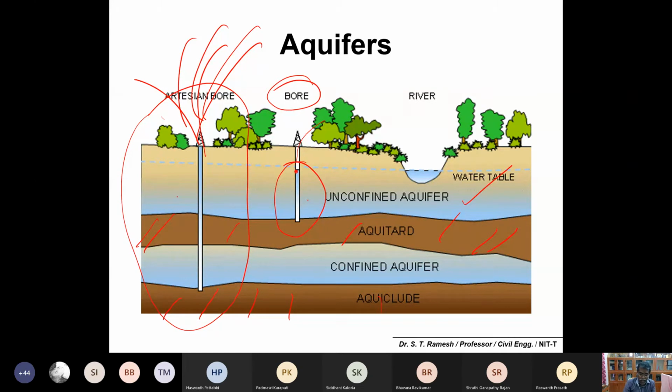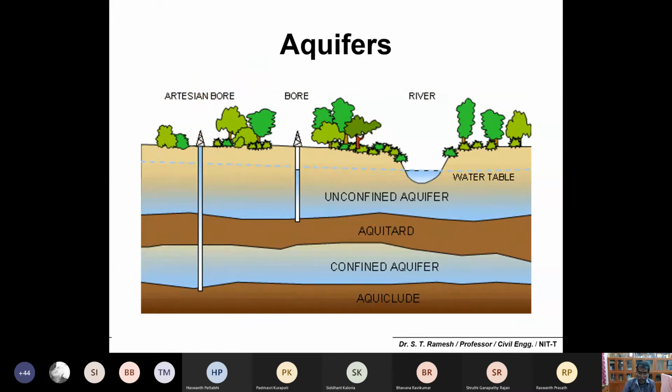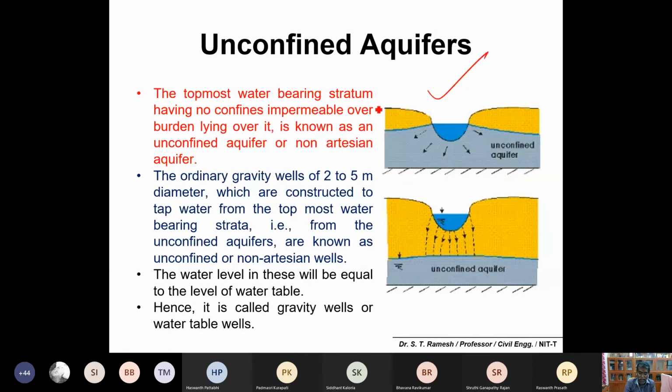Is it fine? So two confined strata, or you can call this one aquitard, another one aquiclude. Please make a note. Other than these two, you have to remember these two: aquitard and aquiclude. We'll discuss this previously. So unconfined, I need not discuss, and you can also write stories.